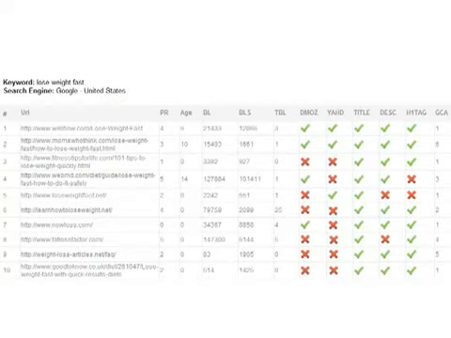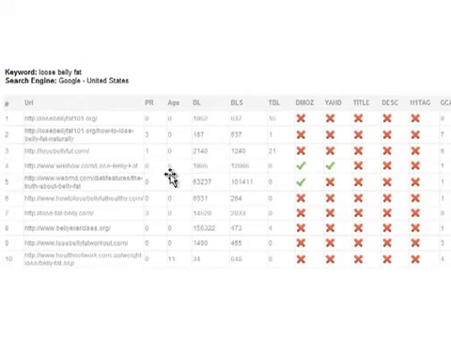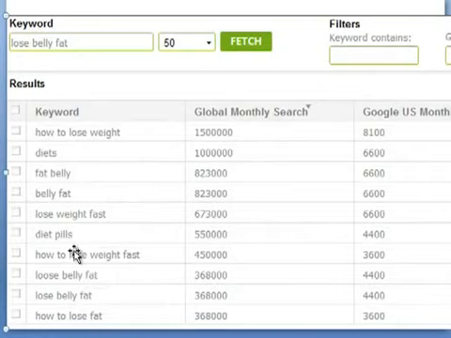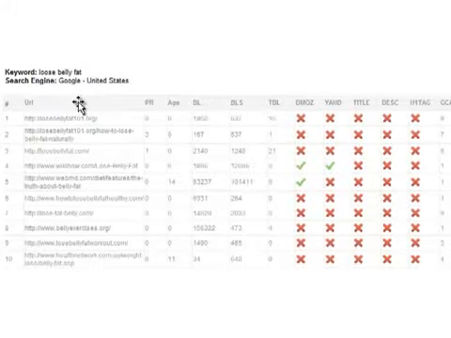Okay, if you do want to see why Traffic Travis gave it its rating, you can easily do that. And alternatively, you can find phrases that are a bit easier to rank for, like lose belly fat. I'll just go back quickly to the keyword tool here. You can see with lose belly fat, still a lot of people searching for it a month. Alright, the global monthly search volume is pretty high, and yet you can find here that, oh, okay, it's reasonably uncompetitive.